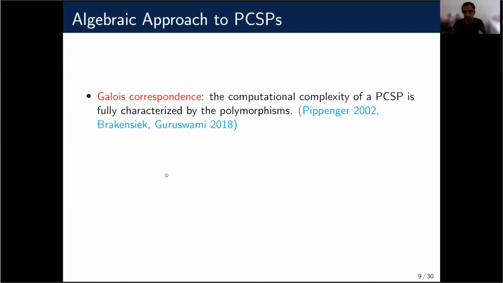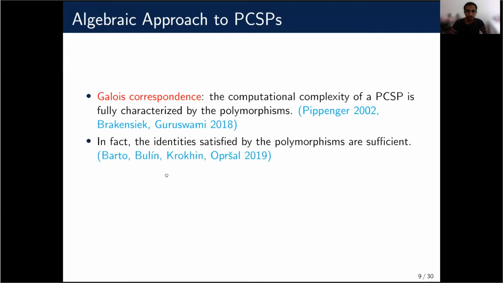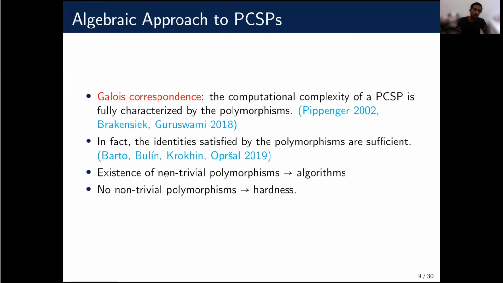In particular, this Galois correspondence holds, where the computational complexity of a promise CSP is fully captured by the polymorphisms that the promise CSP contains. And this has been extended to the next level by saying that the identities satisfied by the polymorphisms are also sufficient to capture the complexity of the promise CSP. In particular, if there are more non-trivial polymorphisms, then we get algorithms for the promise CSP. And if there are few polymorphisms, only like a trivial polymorphism, then the promise CSP tends to be hard. So this is, again, sort of a rough guideline.